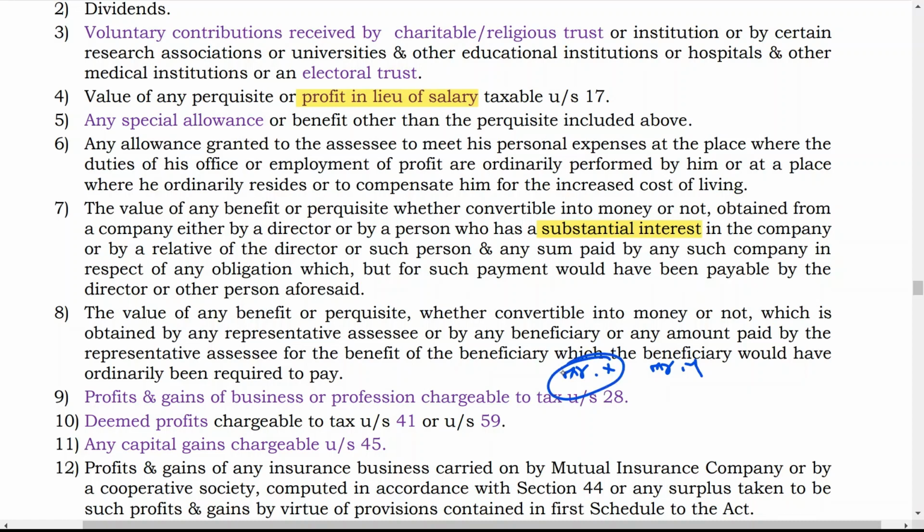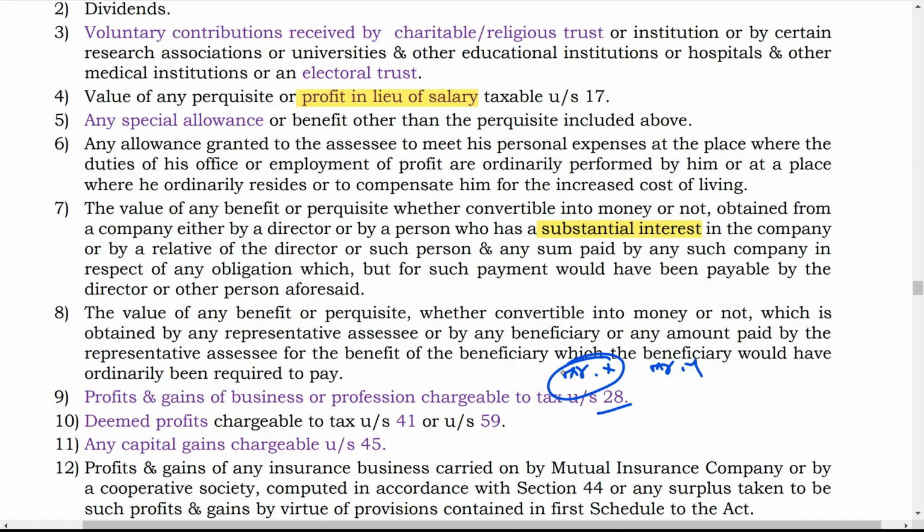Next one, profits and gains of business or profession chargeable to tax under section 28. So whatever profits and gains arise by doing some business activity, that is chargeable under section 28. So that is also considered as income of that particular business.